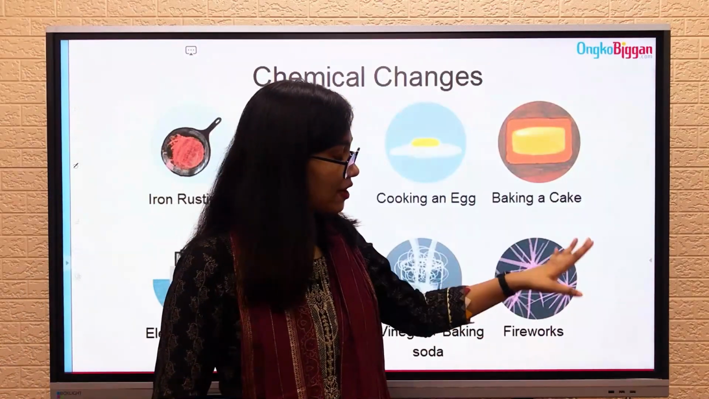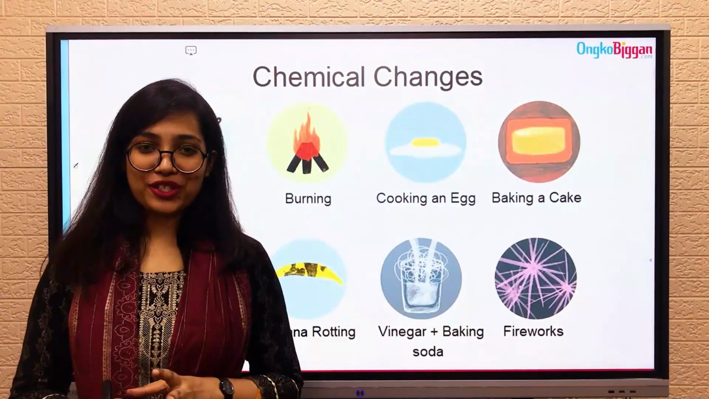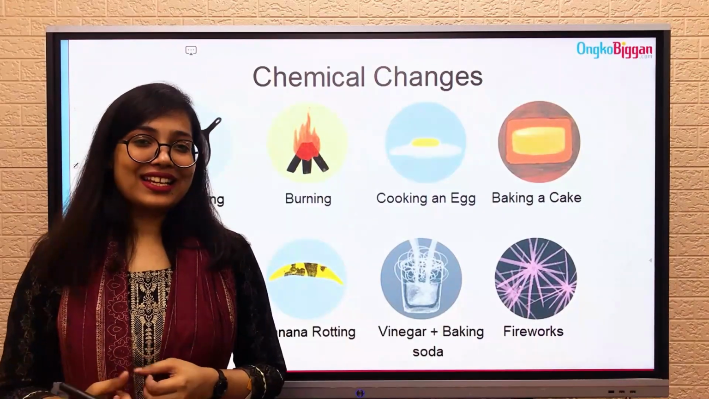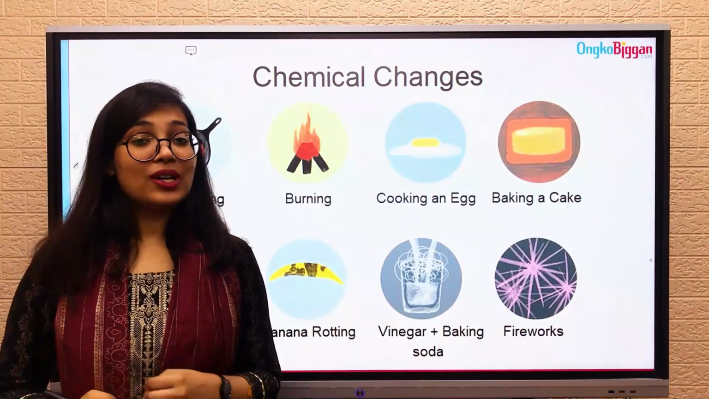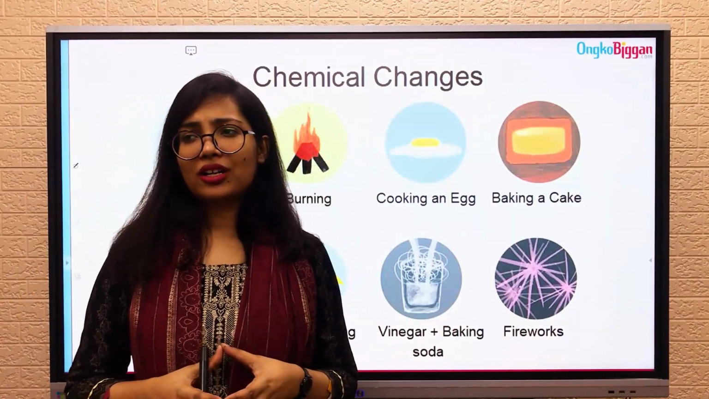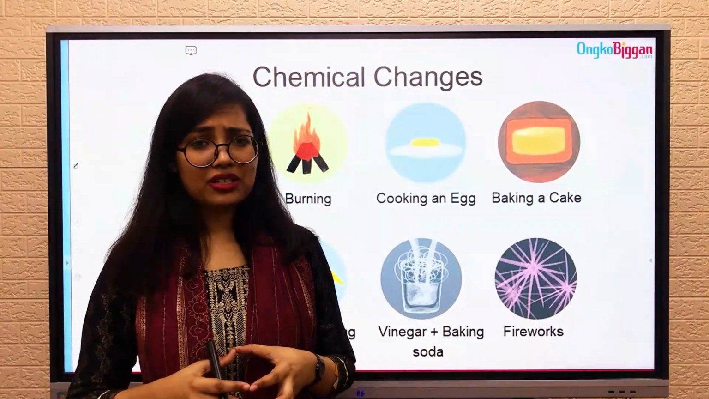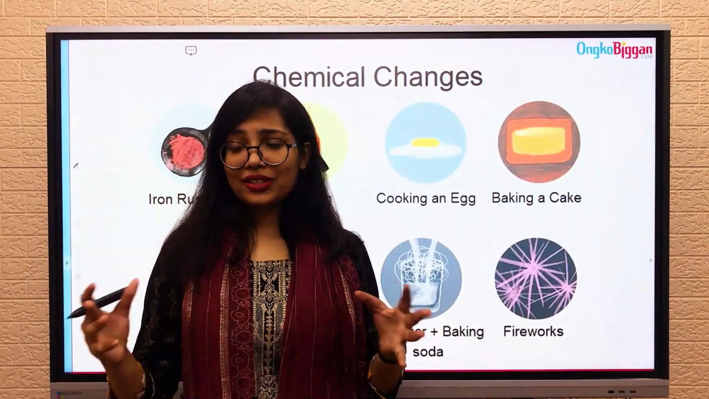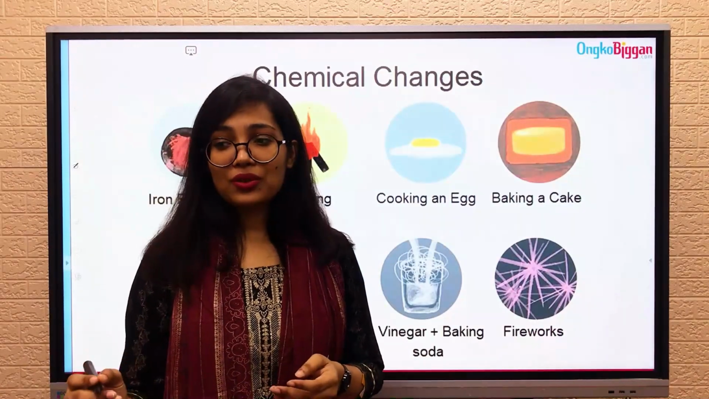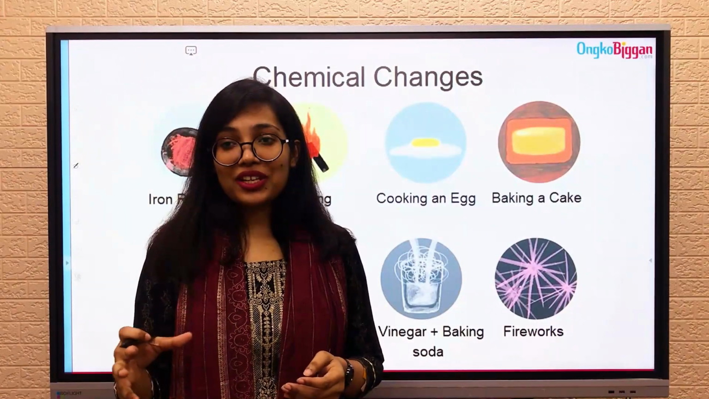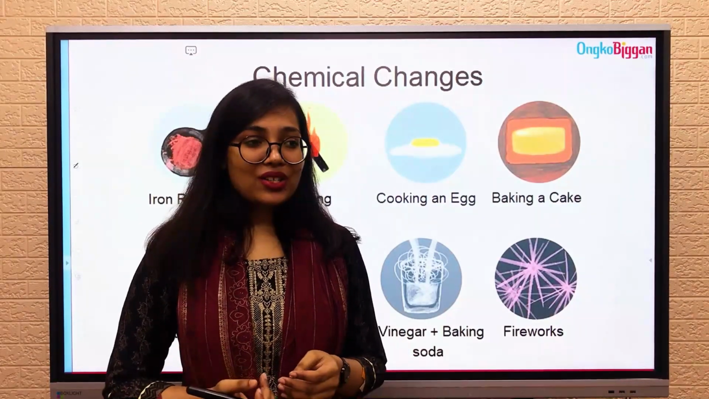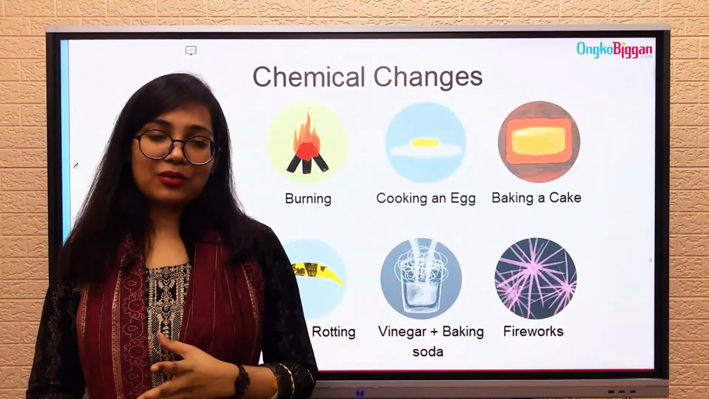And last one, we have fireworks. We have seen fireworks, right? Fireworks are really pretty, really beautiful, really fascinating. So fireworks are also a chemical change. Okay, so these were the examples of chemical change. There are several other chemical changes all around you, which you see on your daily basis, you just don't give it that much attention to understand, oh, this is a chemical change. So yeah, this is everything about chemical changes.